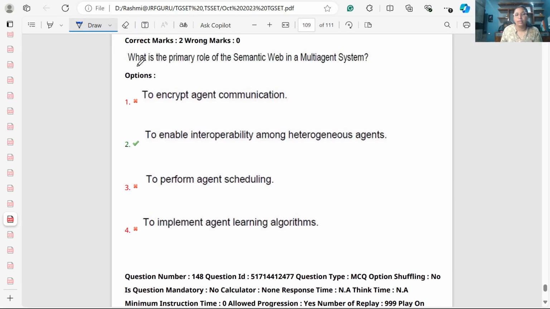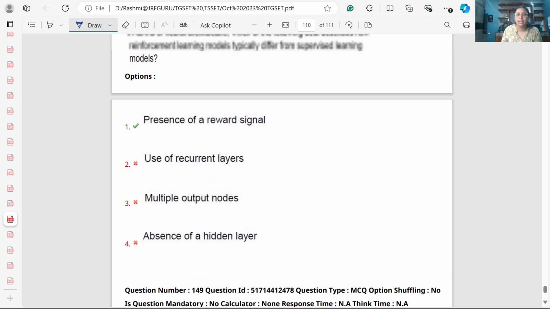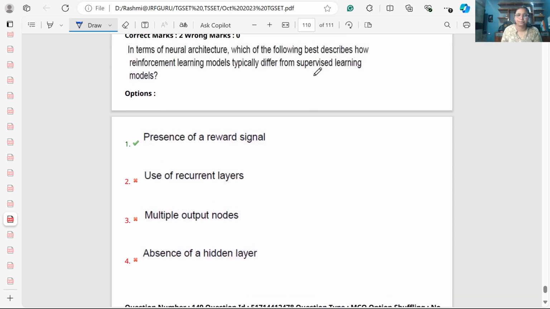Next, what is the primary role of semantic web in multi-agent systems? So semantic web enables the interoperability among the heterogeneous agents. It enables the interoperability.